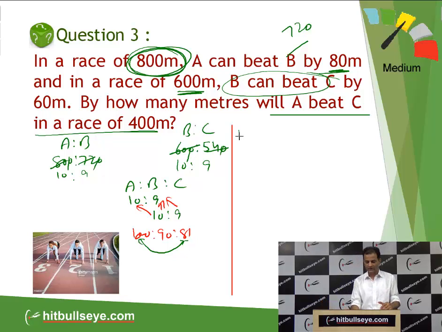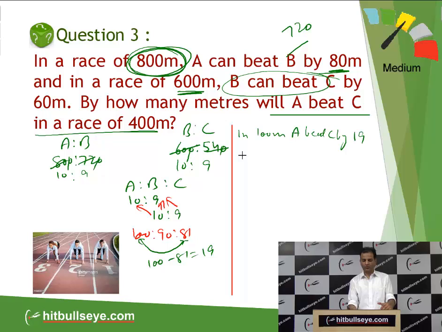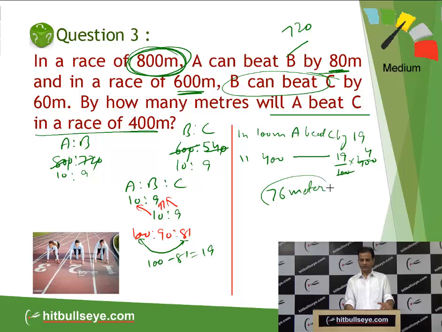So apply the unitary method. In 100 meter, A beats C by 19 meter, because 100 minus 81 is equal to 19. So in a 400 meter race, A can beat C by 19 by 100 into 400, which will be 19 into 4, 76 meter. So this will be our answer. I think it will be clear to all the students. Now move to the next question.